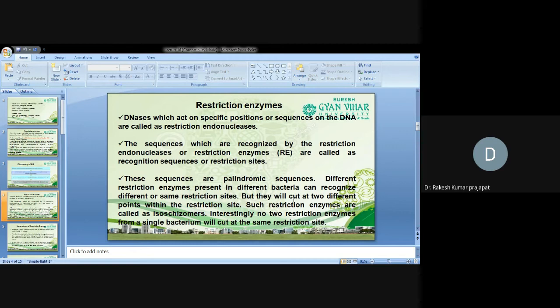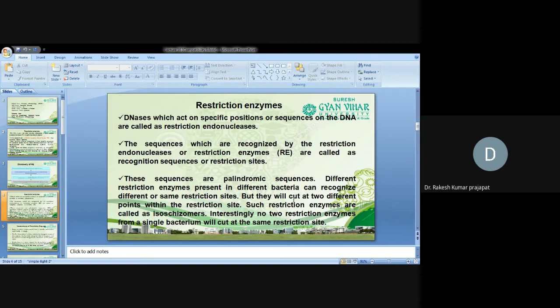These sequences are palindromic sequences. So there are certain sequences which are palindromes.